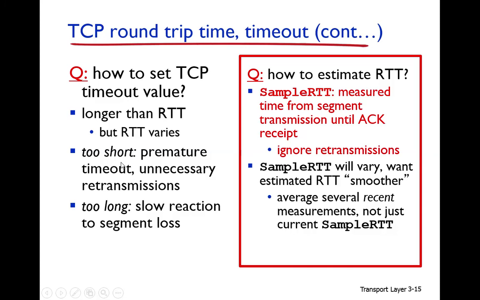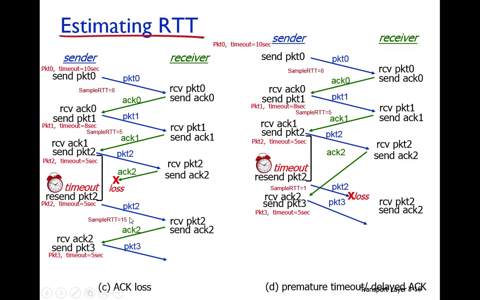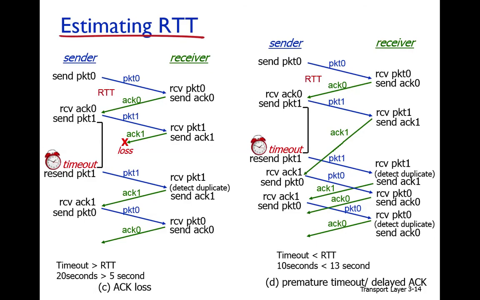Then we will not have premature timeout and we will not have a slow reaction when a segment is lost.